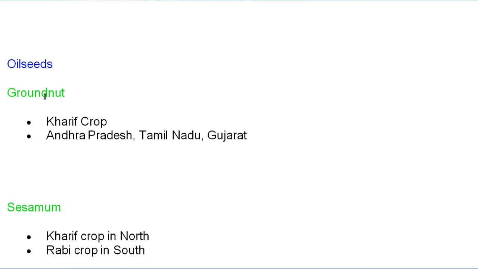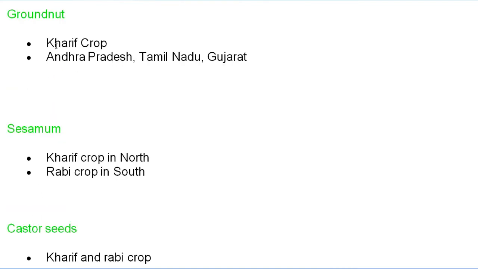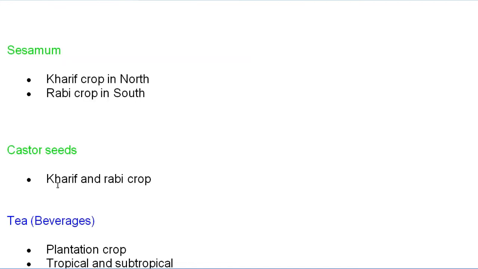And come to the oil seeds. Under this, we have groundnut, sesame, and castor seeds. Groundnut is a kharif crop, grown in areas like Andhra Pradesh, Tamil Nadu and Gujarat. Sesame is a kharif crop in the north, but when you grow it in the south, it is a rabi crop, according to the season. And next, castor seeds are both a kharif as well as a rabi crop.